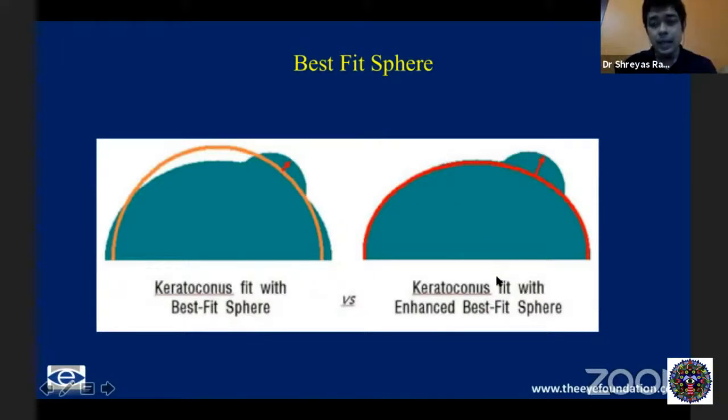With an enhanced best fit sphere, we exclude the central 3.5 to 4 millimeters of the cornea and take the mid-peripheral data points to calculate the best fit sphere. It is that central 3.5 to 4 millimeters where you usually get these early forms of ectasia, and this highlights any focal protrusions you might have in the central region of the cornea.